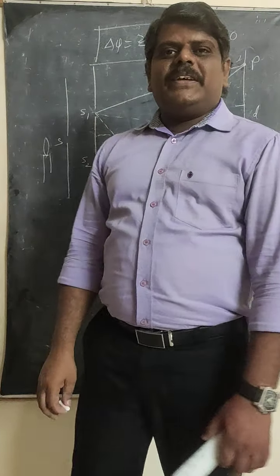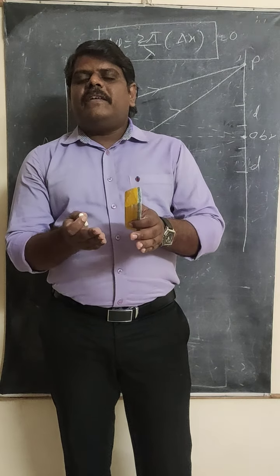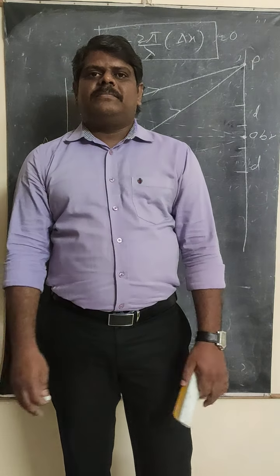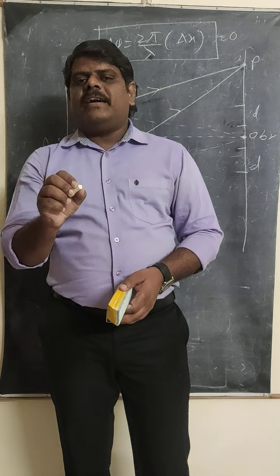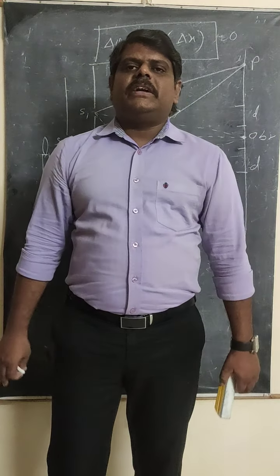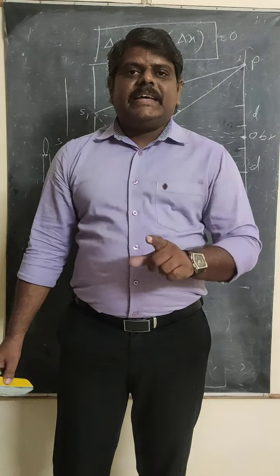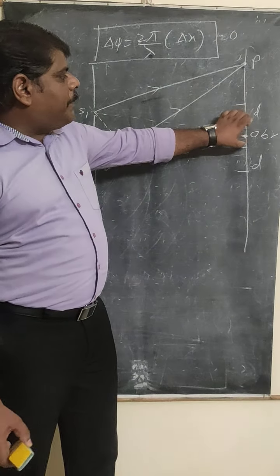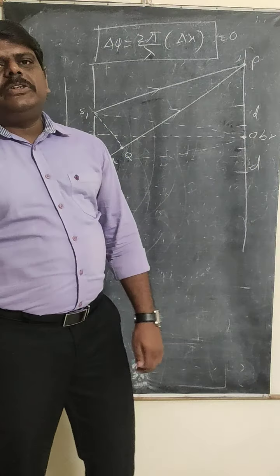What is the meaning of phase difference being 0? Both the waves are traveling in the same phase, which means at any point you take, crest interacts with crest and trough interacts with trough. And what you get is the bright band. That is the reason why we get a bright band at the central point. So these are the concepts you need to remember.